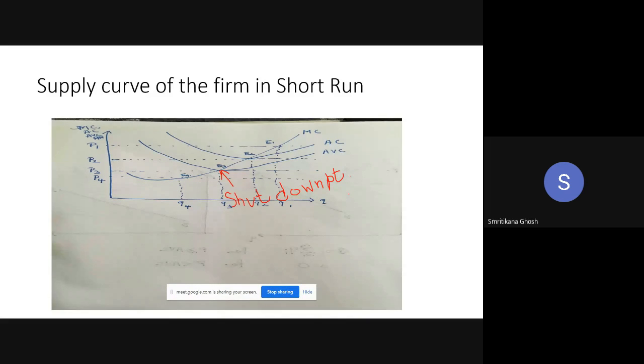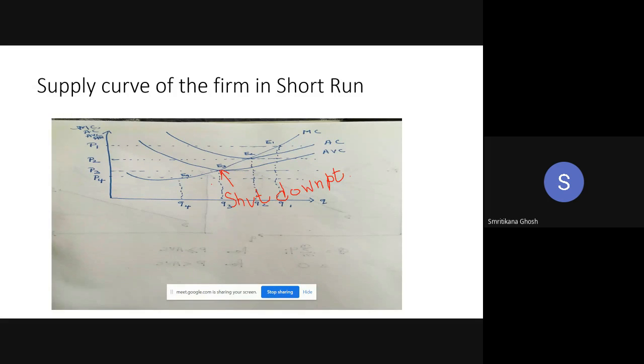Fine. Now, what is the supply curve? Price is changing and quantity is changing along the MC curve. If price is P1, equilibrium is E1, quantity is Q1. If price is P2, equilibrium is E2, quantity is Q2. So if price is changing, quantity is changing along the MC curve, and this is your supply curve.